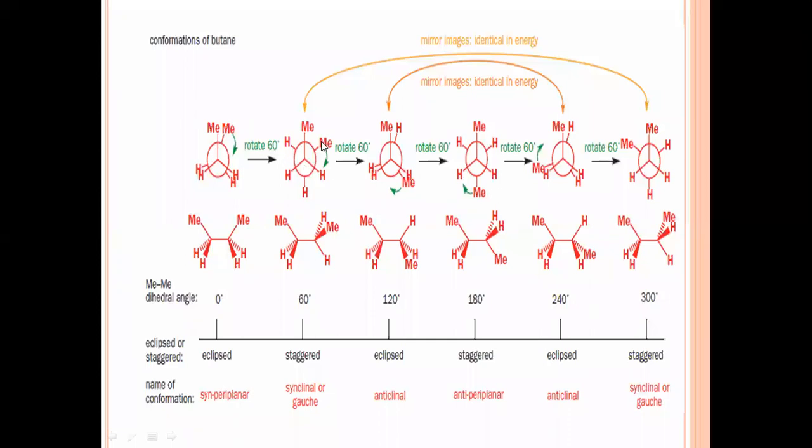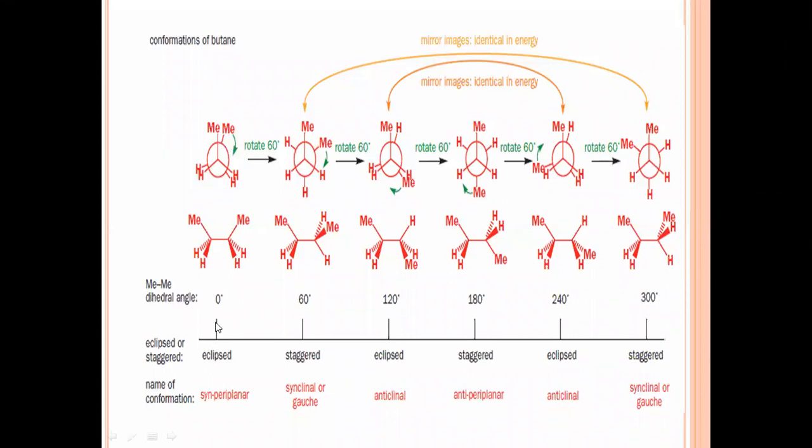Now, if we compare all these structures, structure number 2 and structure number 6 are the same. They are only mirror images of each other, and they are going to show the same amount of energy. Same here, structure number 3 and structure number 5 are also mirror images of each other, so they are also going to have the same amount of energy. So these are the types of conformation shown at different bond angles.